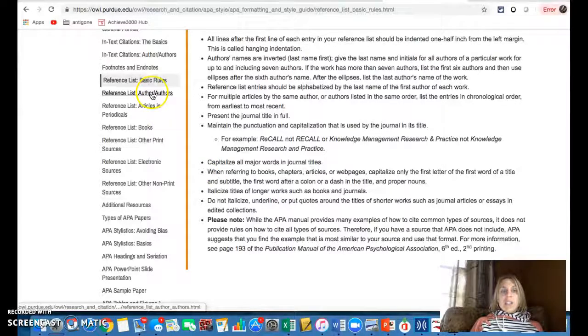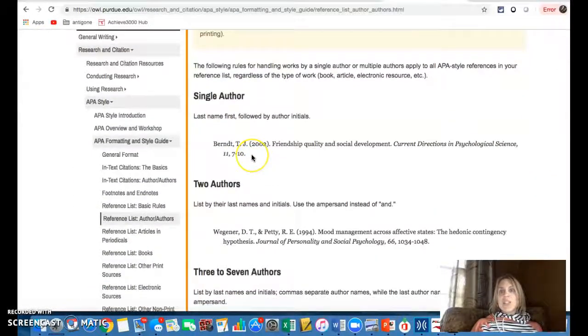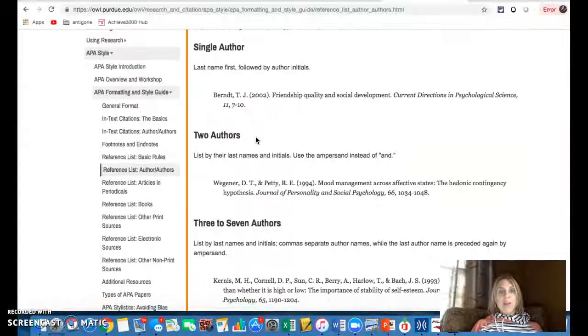What you'll find in the author and authors tab is you're starting to see what your 5 sources assignment is going to look like. This is what you're going to be responsible for, creating what we would call a reference list entry. Now, this particular tab talks about authors. So if I have a single author, this is what I should do. If I have 2 authors, 3 to 7 authors, etc. So it's a place for you to look.